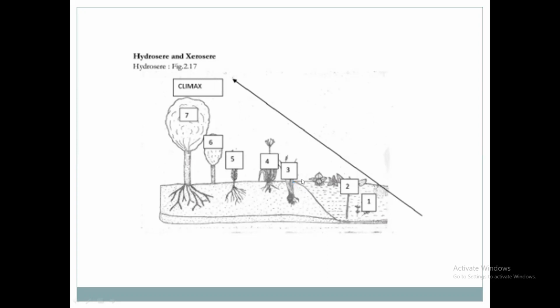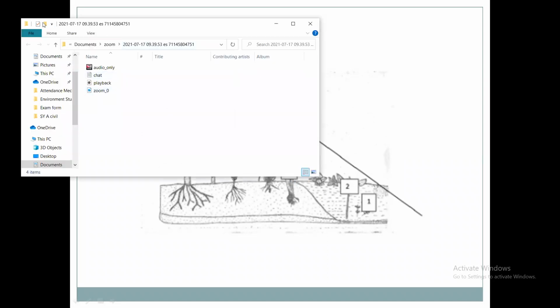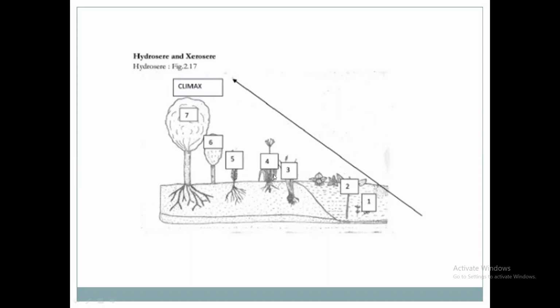Then after some time, after application of water, they will grow. Here, in the fourth step, the plant is grown. In the first step is nudation. The area is open land or bare area. On that open land, these plants will grow. They are the roots of these plants.